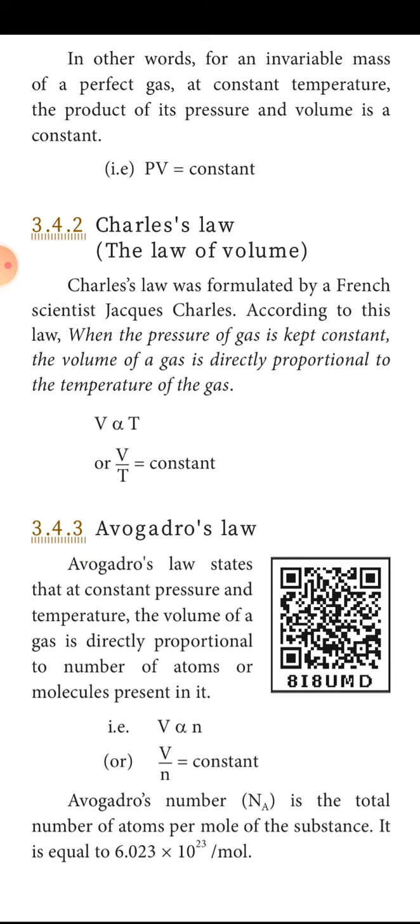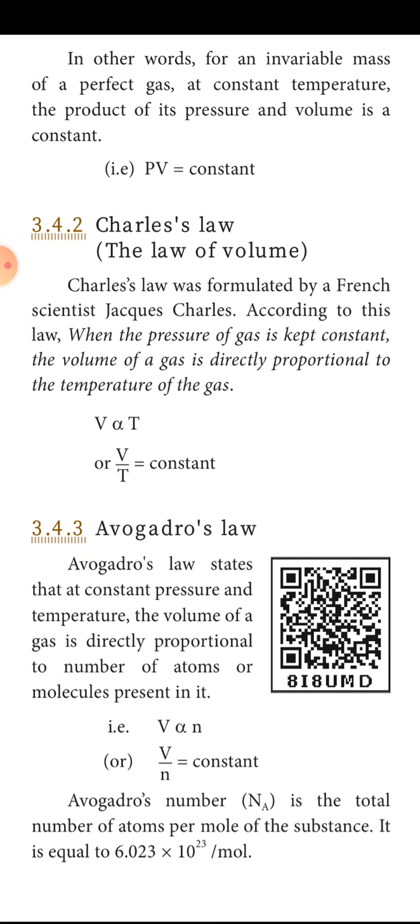Charles' law: when pressure of the gas is kept constant. In Boyle's law, in PVT, T is kept constant, V is inversely proportional to P, or P is inversely proportional to V. In Charles' law, the first one, pressure is kept constant. I told you, remember, instead of PVC pipe, PVT. So the first one, P is kept constant, V is directly proportional to the temperature.